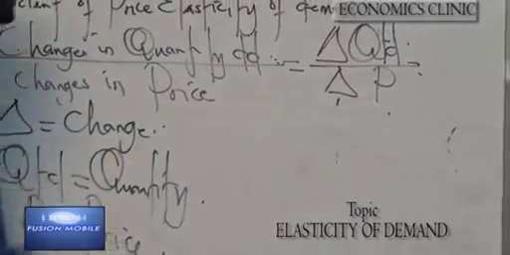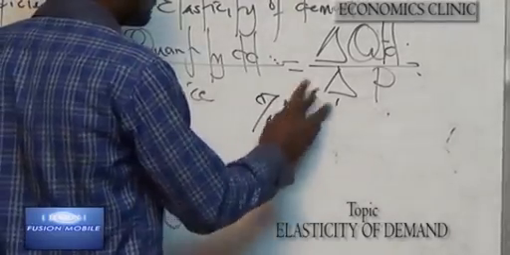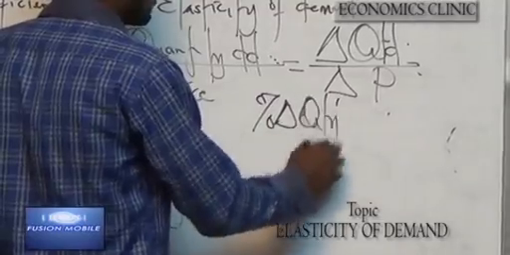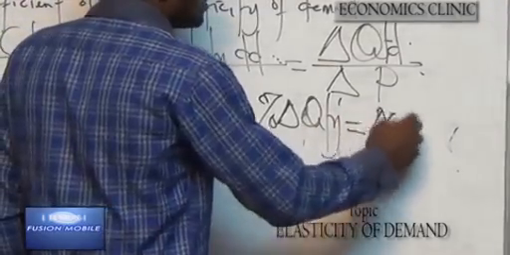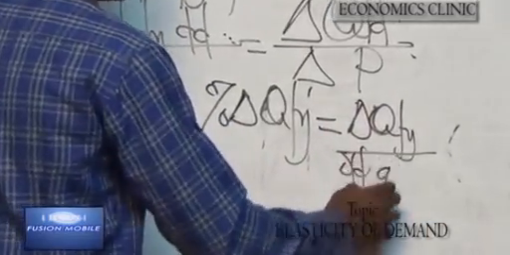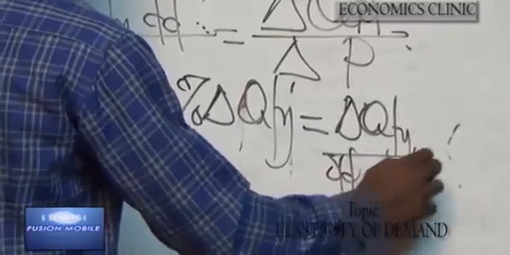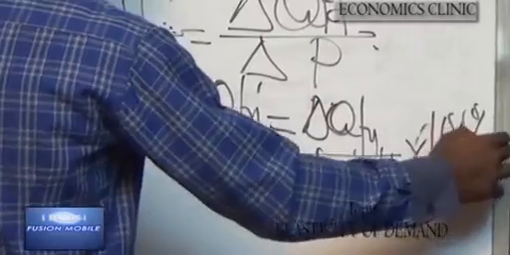To solve for percentage change in quantity, it is equal to change in quantity divided by old quantity times 100% over 1.